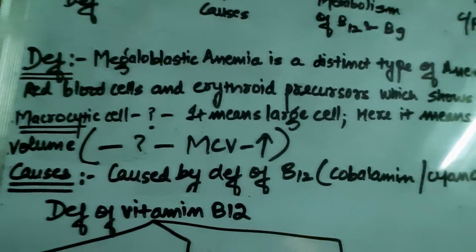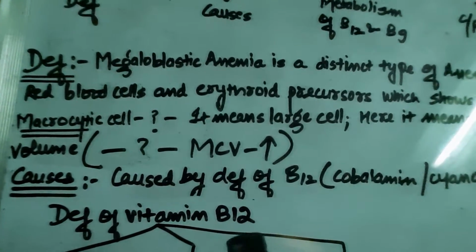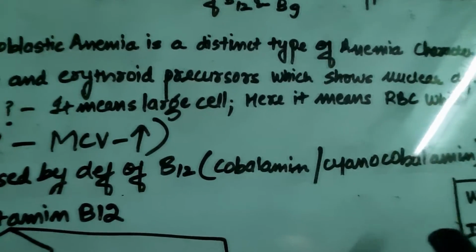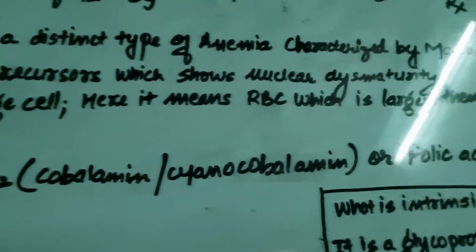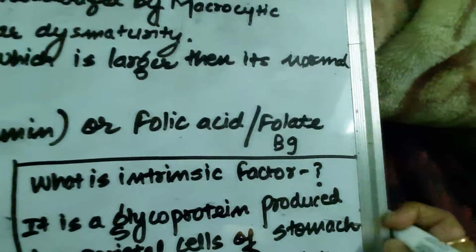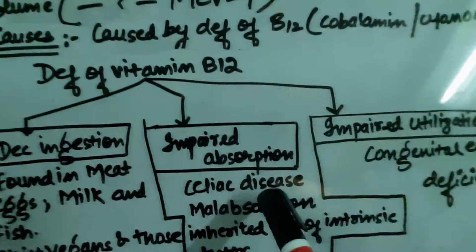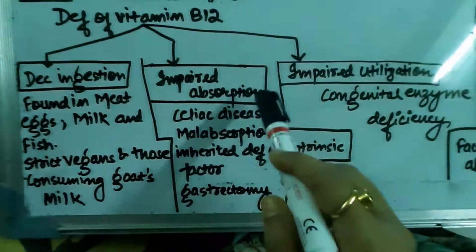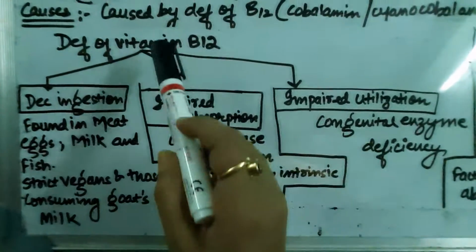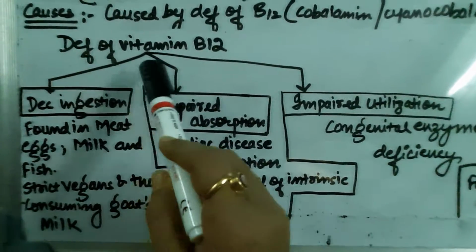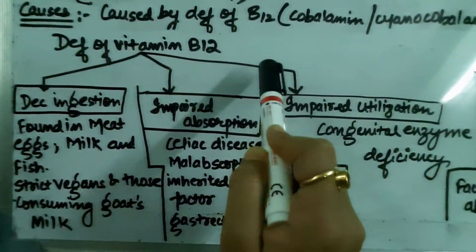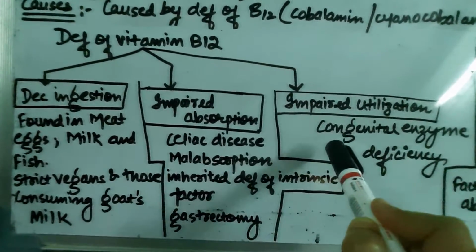Now, what are the causes of megaloblastic anemia? Megaloblastic anemia is caused due to deficiency of B12, which is cobalamin or cyanocobalamin, and folic acid, that is B9. Folic acid is vitamin B9. Now, when it is asked in exams to write the causes, it should be written in this form or in a flow chart. You will describe first the heading, that is the deficiency of vitamin B12. Now, the deficiency of vitamin B12 could be because of three main causes.